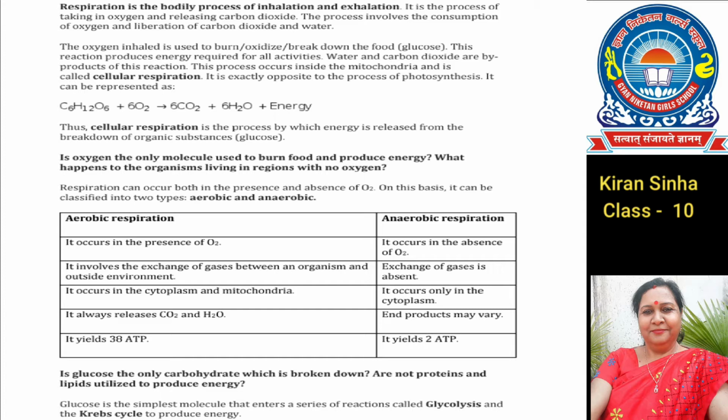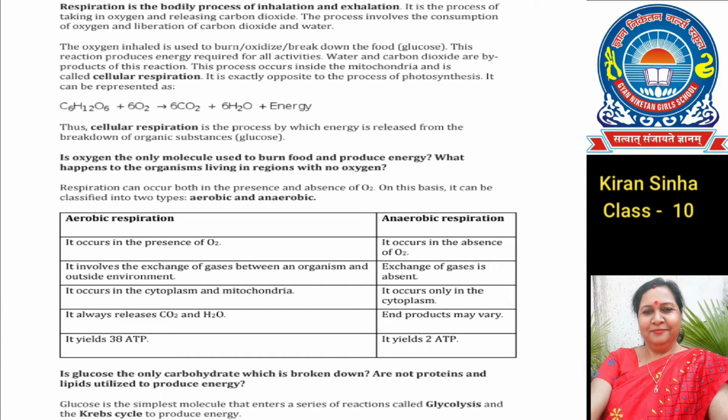Water and carbon dioxide are byproducts of these reactions. The process that occurs inside the mitochondria is called cellular respiration, and it is exactly the opposite process of photosynthesis.